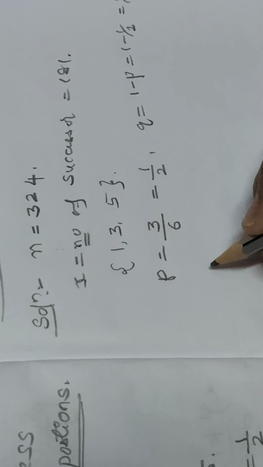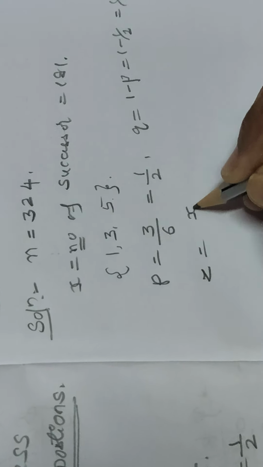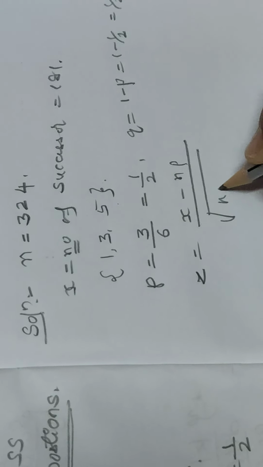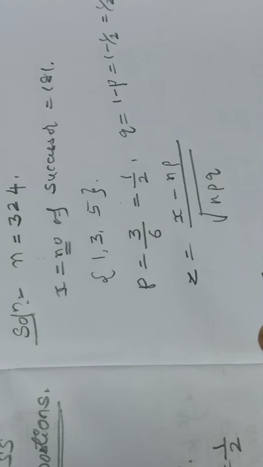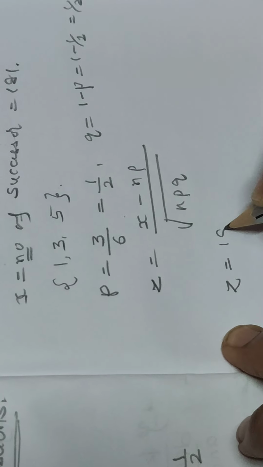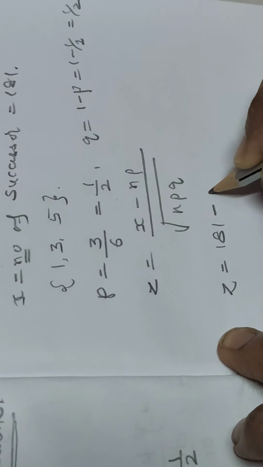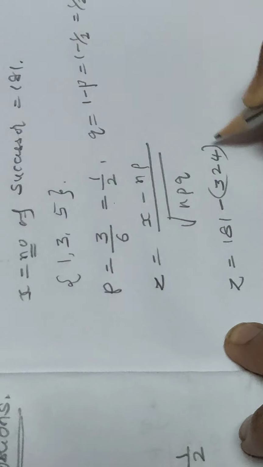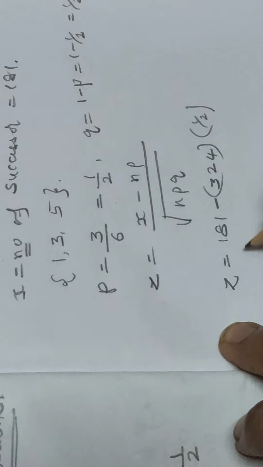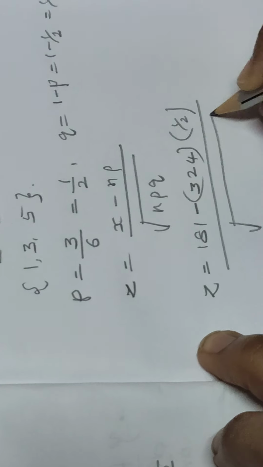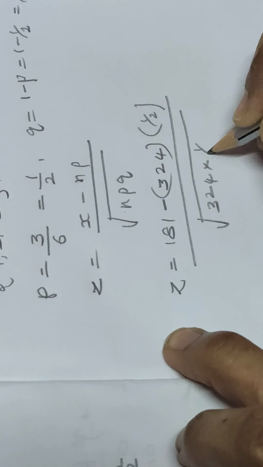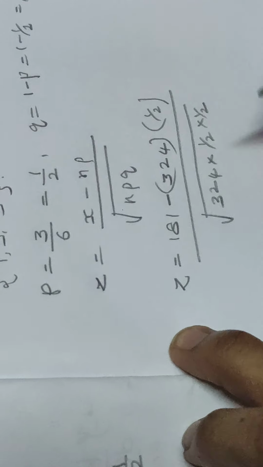Again I will use the same formula. z is equal to x minus np divided by square root of npq. z is equal to 181 minus 324 times 1 by 2 divided by square root of 324 into 1 by 2 into 1 by 2.